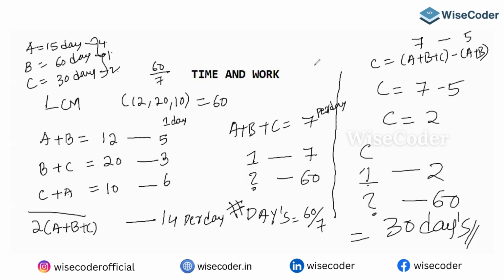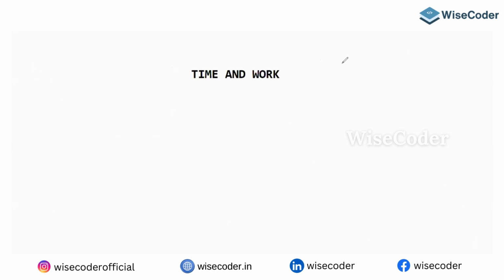Please write down, guys. A can complete a job in 16 days. He started work, and after 4 days B joined him.